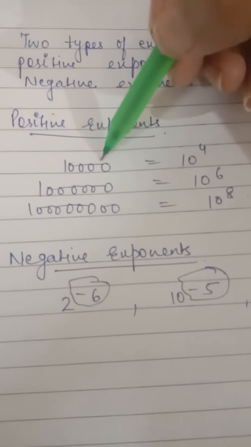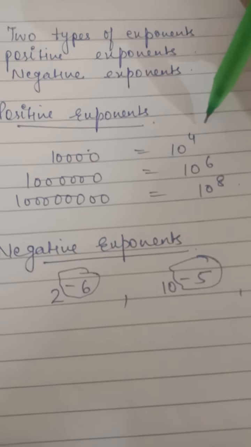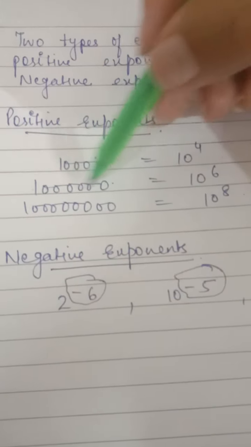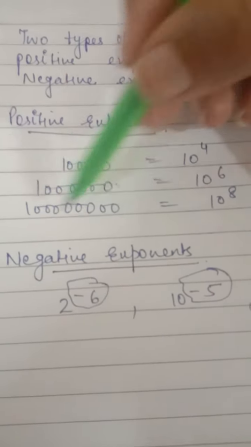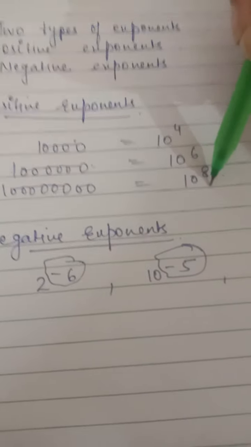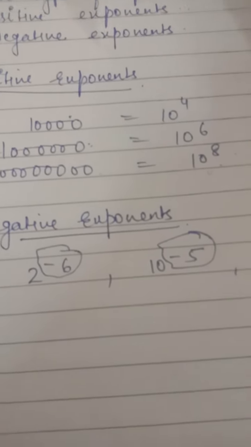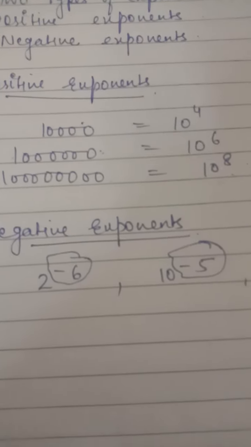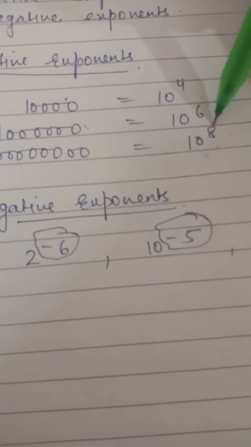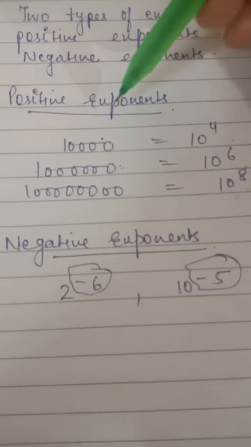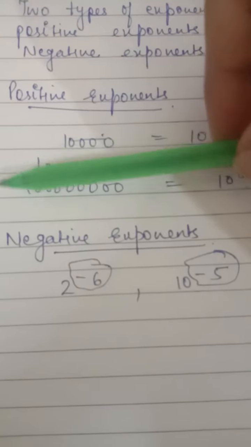For example, 1000, I represent this as 10 raised to the power 4. Similarly, 1 followed by 6 zeros, so I write it as 10 raised to the power 6. 1 followed by 8 zeros, so I write it as 10 raised to the power 8. So you know कि हम इनको कैसे लिखते हैं और कैसे रीड करते हैं, ठीक है. 10 raised to the power 4, 10 raised to the power 6, 10 raised to the power 8. Now positive exponents are used to express a huge number or a very large number.